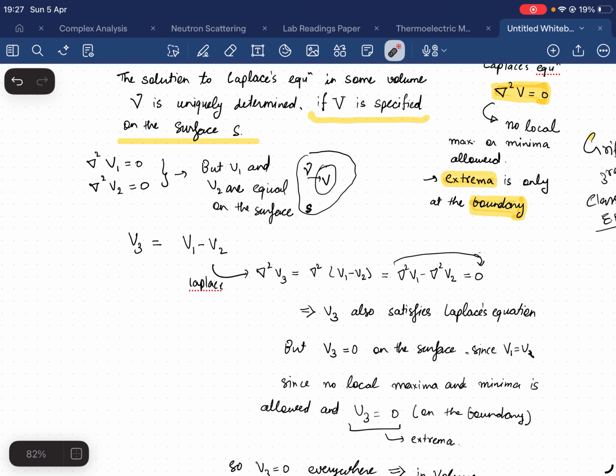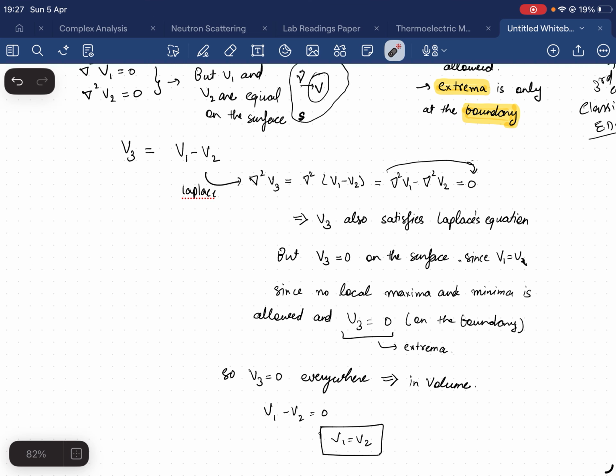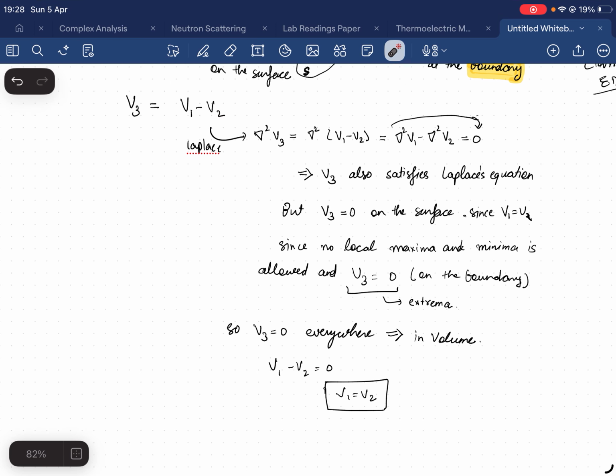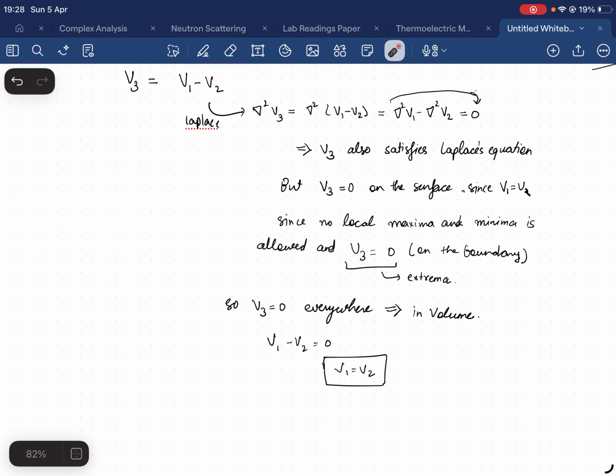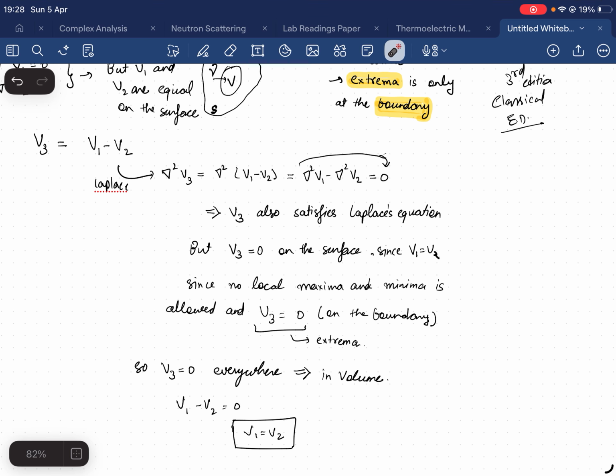What does the theorem say? If V is specified on the surface S, that means on the surface we define the potential. So V1 equals V2 equals V. That means if V1 equals V2, V3 equals 0 on the surface. Now use this property. Since no local maxima and minima are allowed, if there is some extrema, this extrema exists only on the boundary, that means only on the surface.